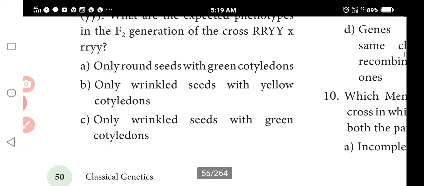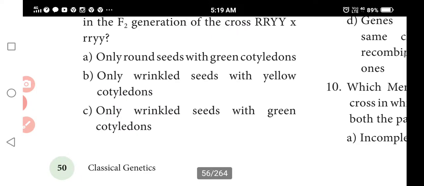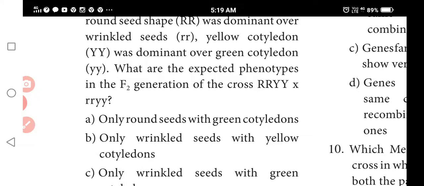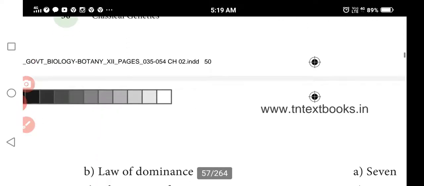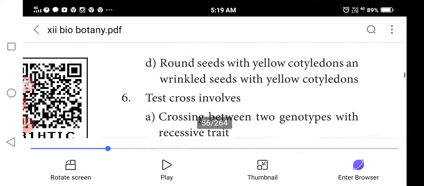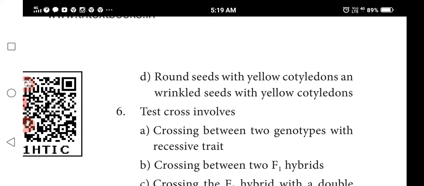Round seeds with yellow cotyledons, round seeds with green cotyledons, and wrinkled seeds with yellow cotyledons.